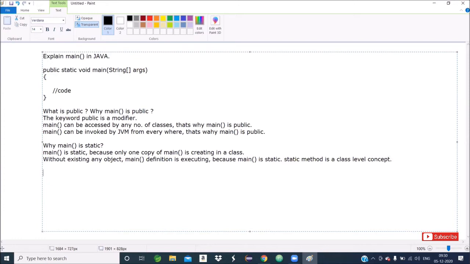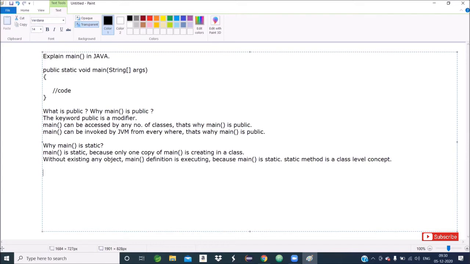Is your concept clear? Why is the main method static? The second point is very important, and this is an interview question for freshers. Is the concept clear? Give a response. Yes, sir. Okay. Then we will go to the next step.